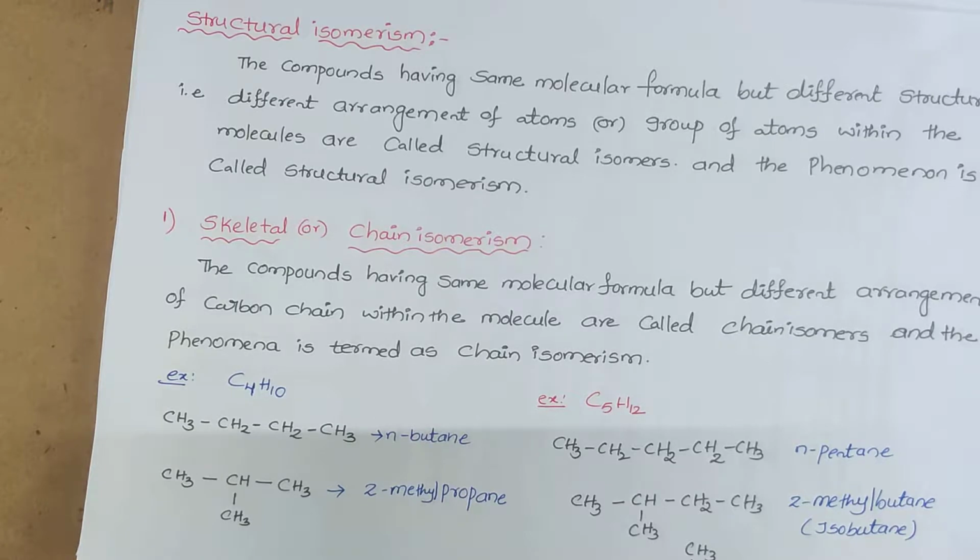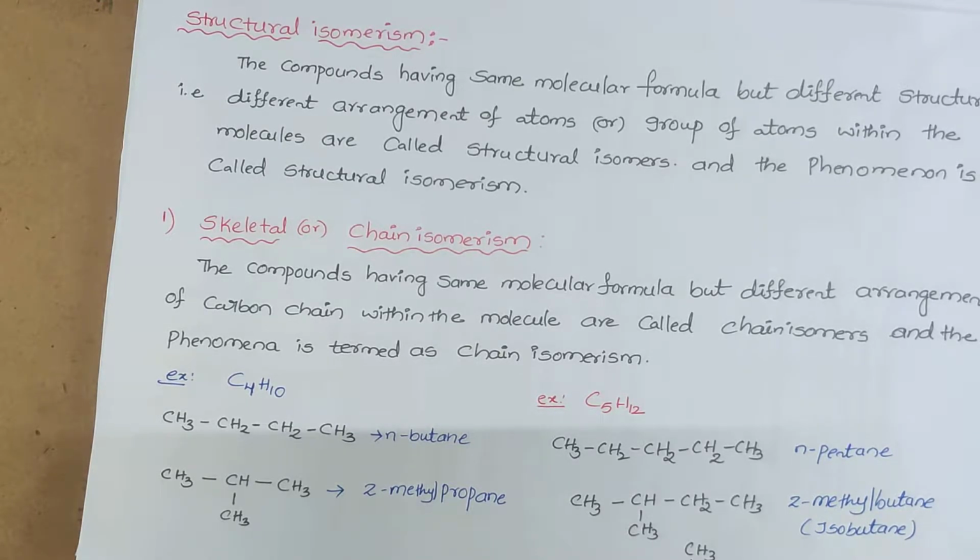Simply, they are compounds having the same molecular formula but different structure. What do you mean by different structure? Different arrangement of atoms or groups of atoms within the molecule. Such compounds are called structural isomers, and this phenomenon is called structural isomerism.